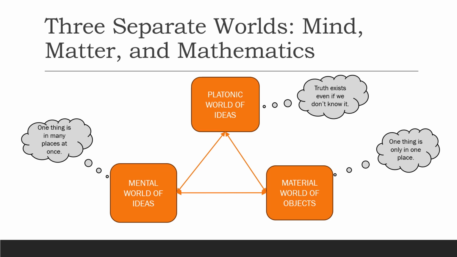Similarly, the mental realm of knowing the truth cannot be the physical realm, because in the physical realm, one thing can only exist in one place. For the truth to be known by many individuals, truth should not be in the real world of material objects. Thus, we arrive at a minimum of three separate worlds of mind, matter, and mathematics.